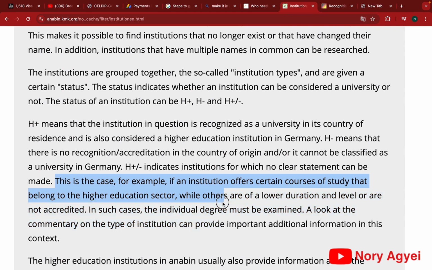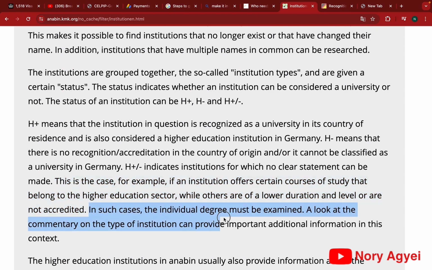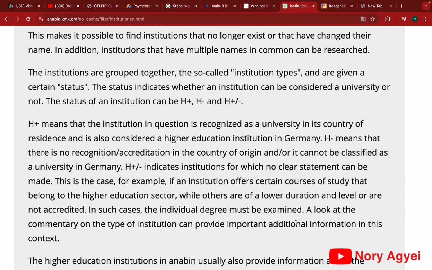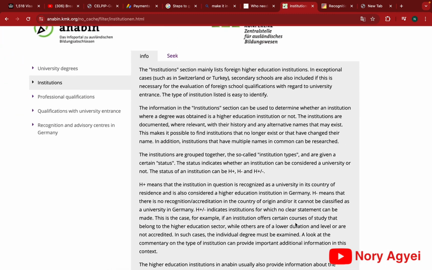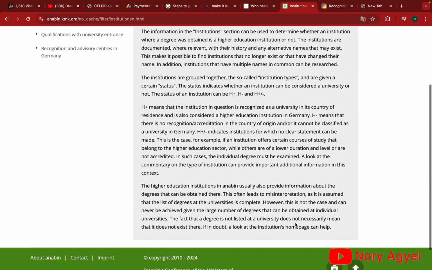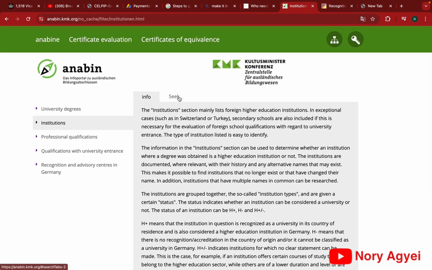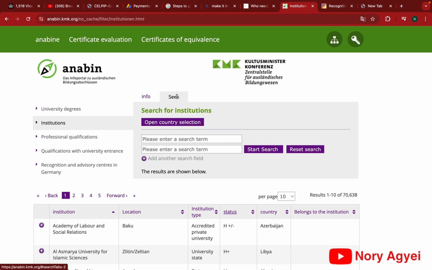So in such a scenario, you can just click on the commentary side of the university and find out more information on why it has the H plus or minus. Some employers or companies can just work with the fact that it has an H plus or minus so far as it doesn't have an H minus. And some embassies can also just go with the fact that it has H plus or minus without an H minus. But if they want to go into more detail, some of them will ask you to request a statement of comparability. That is when you contact the ZAB and request this comparability statement.